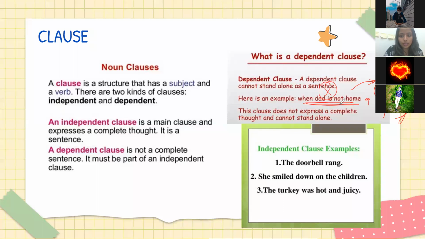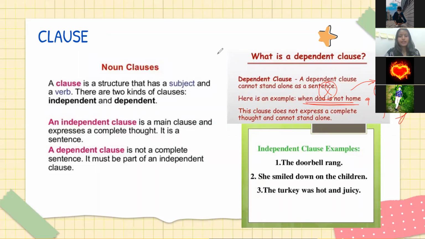So this first part of the sentence is dependent on the second part for a meaning. But the second part, "I go to play," I can write it like this alone. Without the first part also, it is making meaning. Got it?